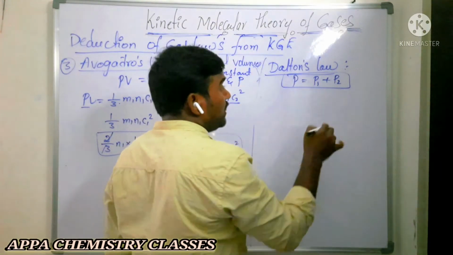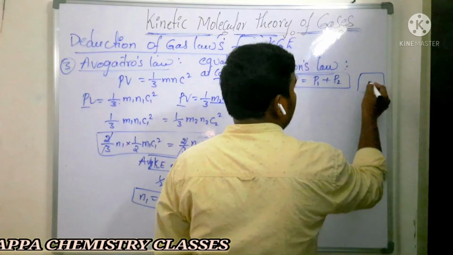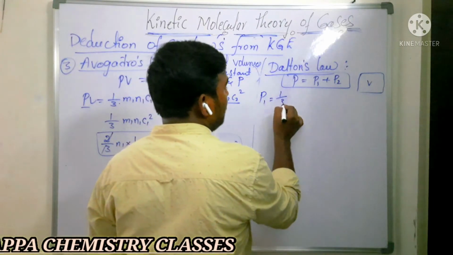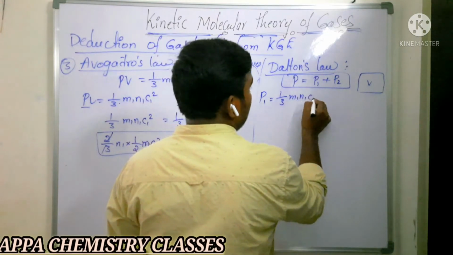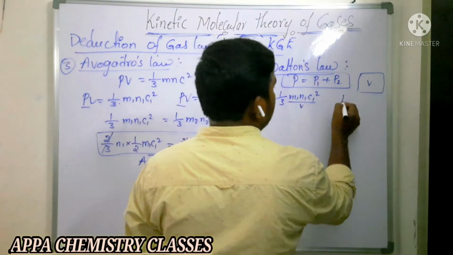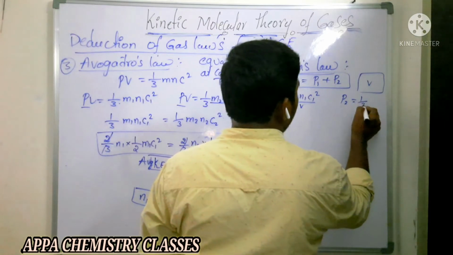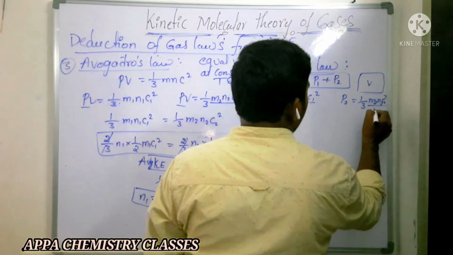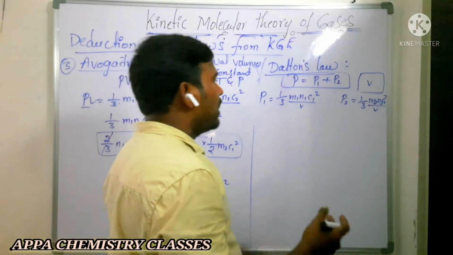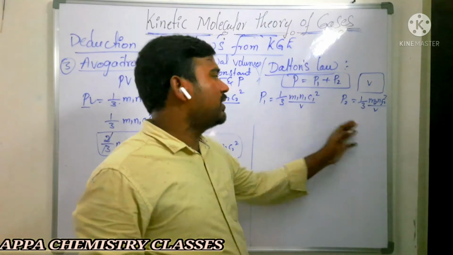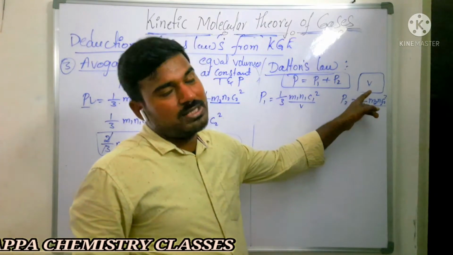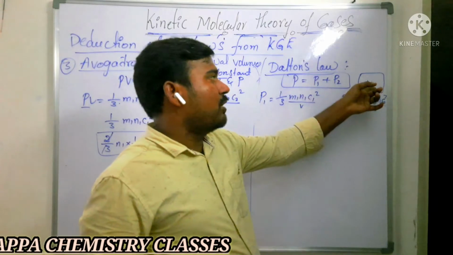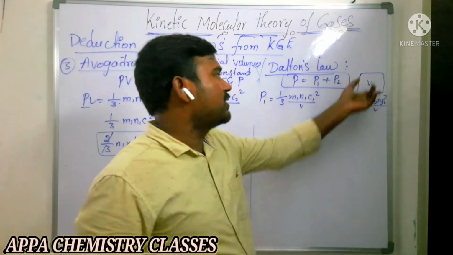Now we know that it is a closed container, that is, volume remains constant. For the first gas, P1 is equal to 1 by 3 m1 n1 c1 square by V. For the second gas, P2 is equal to 1 by 3 m2 n2 c2 square by V. So we have a first container and a second container, both having the same volume. First we send one gas into this volume, after that we remove it and send the other.